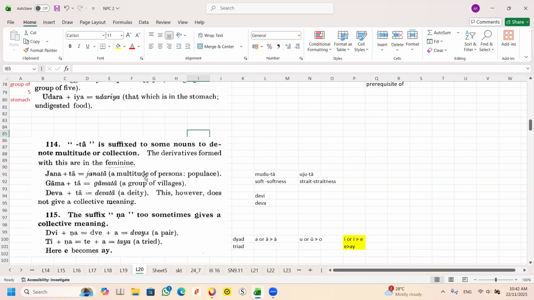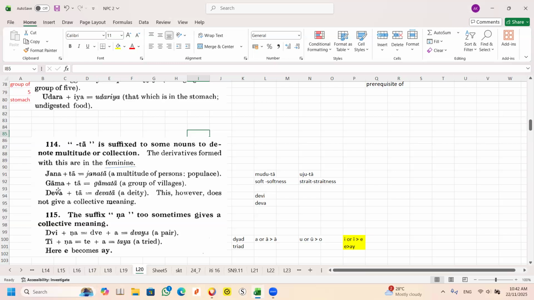It can also form an abstract noun. Like for instance, deva is basically a masculine noun that refers to a deity. Devī is a goddess. Deva is the god. So when you put devatā, it becomes deities. Some people pronounce it deities or deities. I think deities. Devatā. Okay, so this is a collective noun.